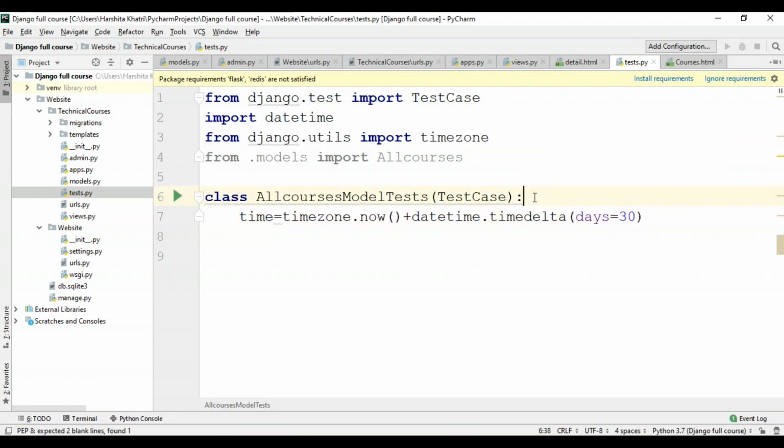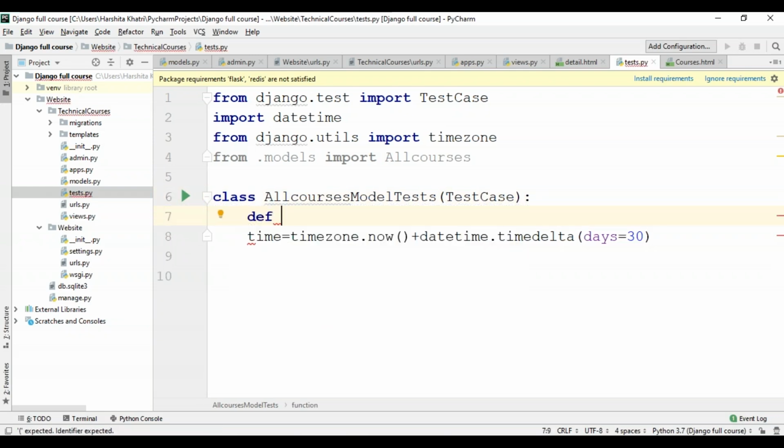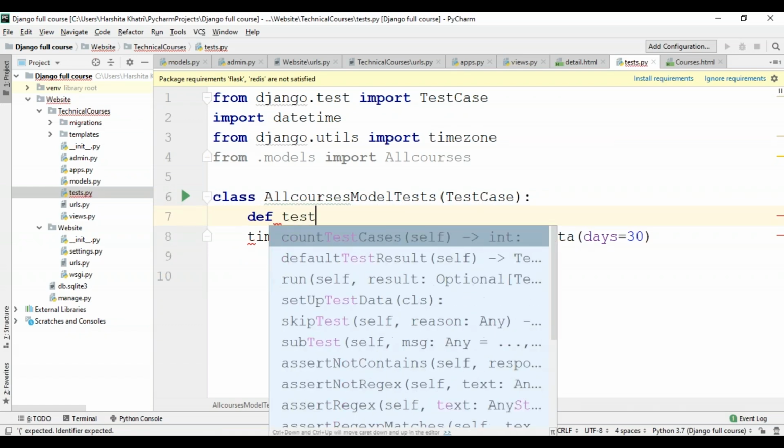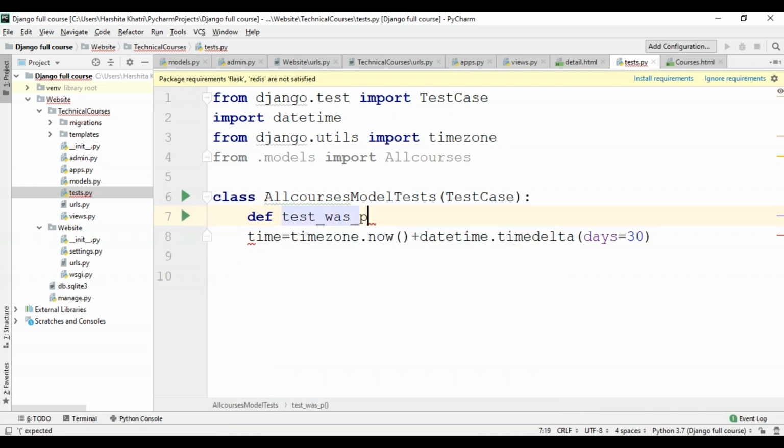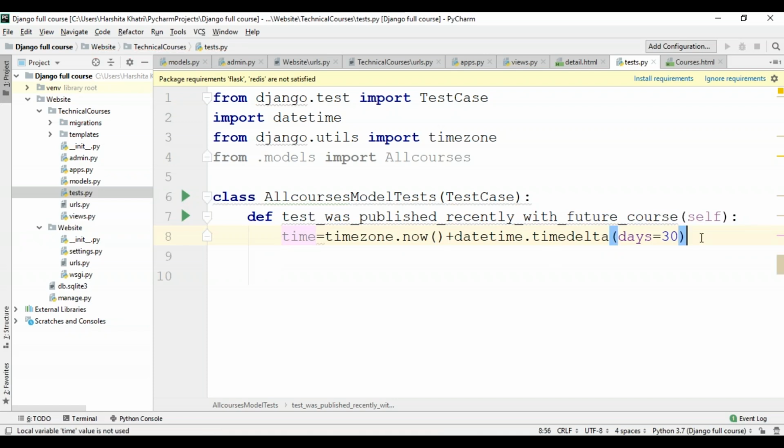Sorry guys. Without specifying the function itself, I've started writing the code. Define. I'll just give the name as test underscore was published recently, which means it's the test for was published recently method with future course. And I'll just hit tab over here. Okay.